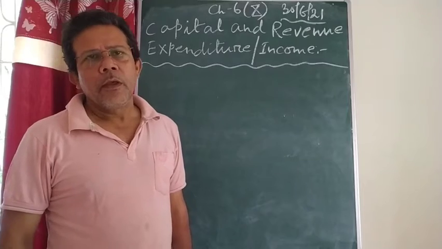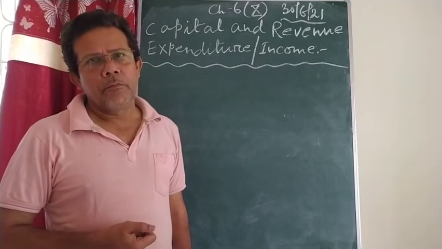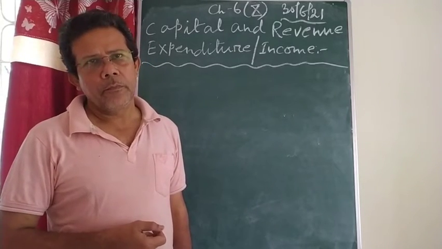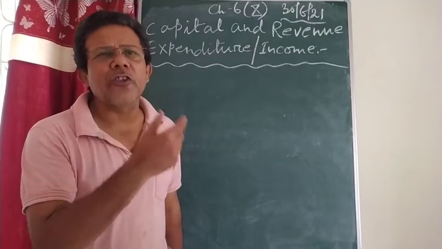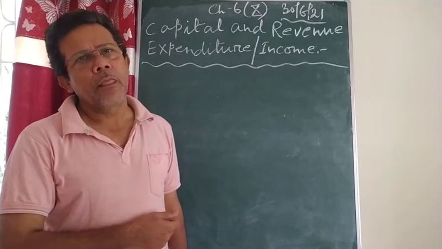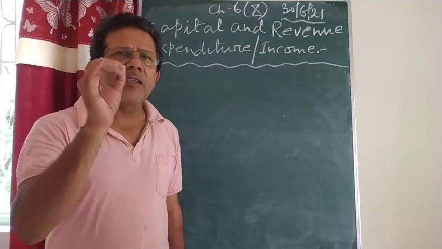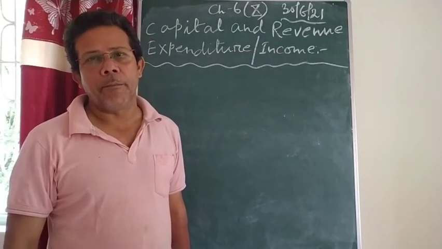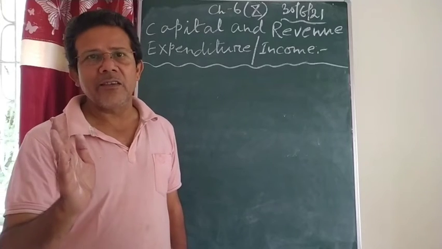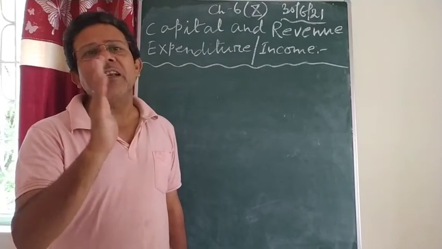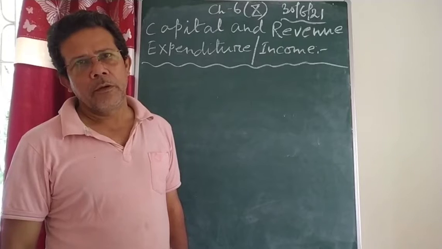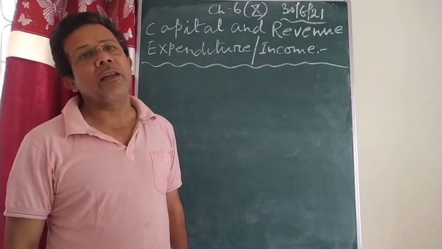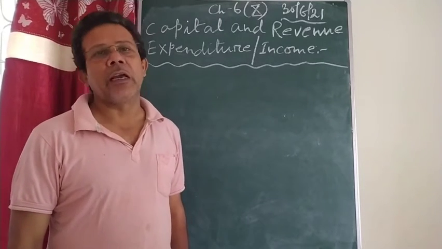Afterwards, I discussed the meaning and features of capital income, then the meaning and features of revenue income, and at last the differences between capital income and revenue income.